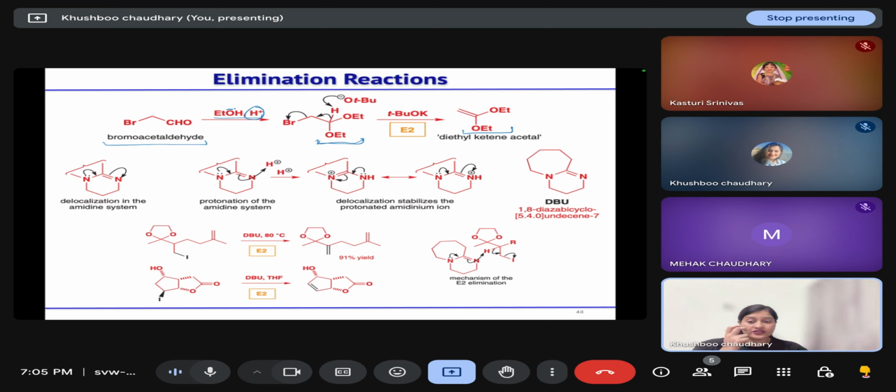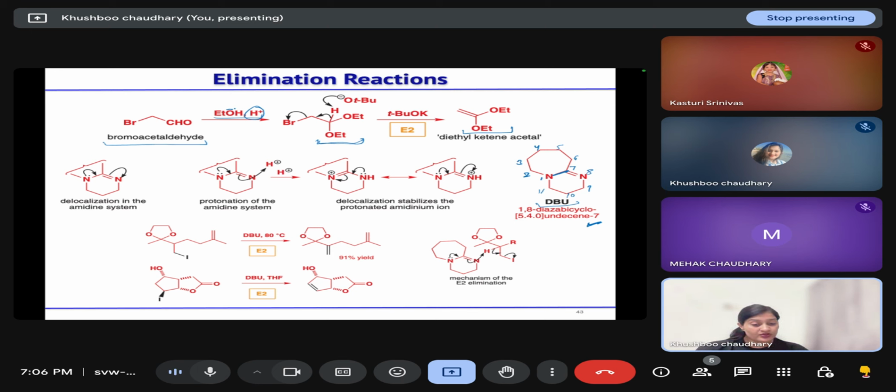Another such base that we are using in E2 elimination is DBU, that is 1,8-diazabicyclo. Numbering 1 2 3 4 5 6 7 8 9 10 11. Here 5 carbons in the bigger ring and 4 carbons in the smaller ring, and there is no carbon in the bridge. So it is 1,8-diazabicyclo[5.4.0]undec-7-ene. Your alkene is present at the 7th position.